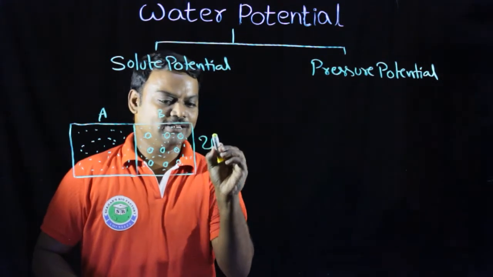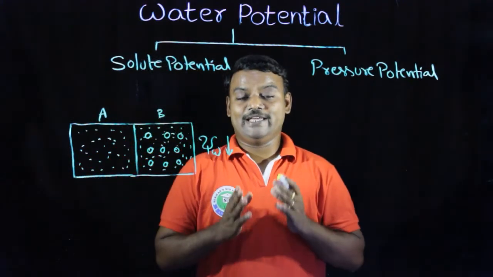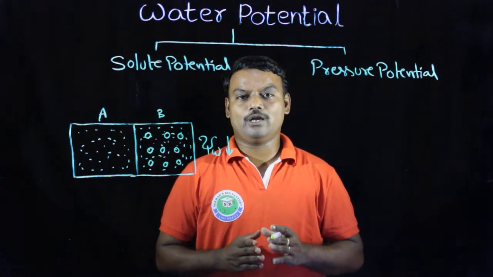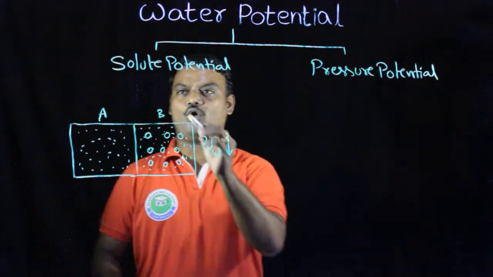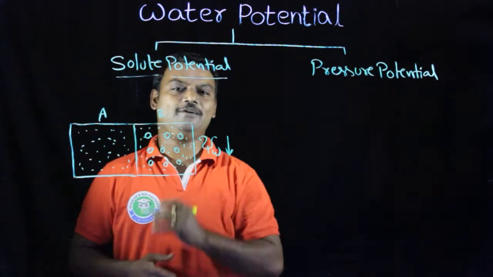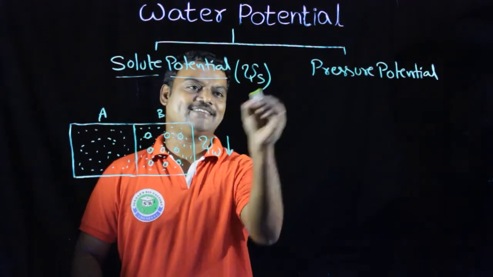At this time, the water potential value decreases. The decreasing or reducing of water potential value due to addition of solute particles is called solute potential. This solute potential is denoted with psi s.